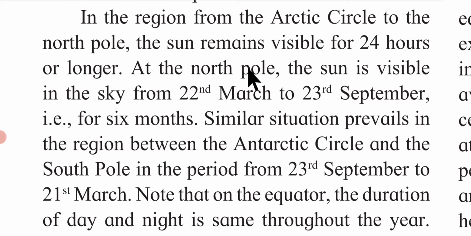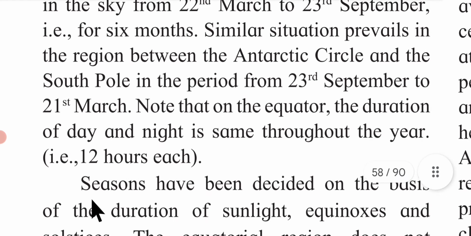At the North Pole, the sun is visible in the sky from 22nd March to 23rd September, that is for 6 months. Similar situation prevails in the region between the Antarctic Circle and the South Pole in the period from 23rd September to 21st March.